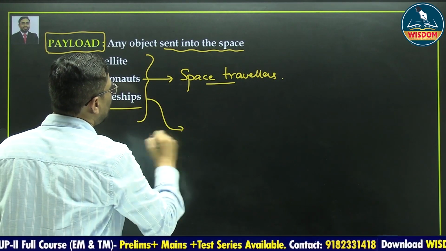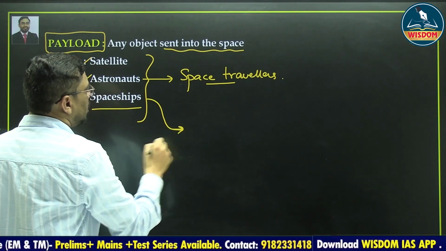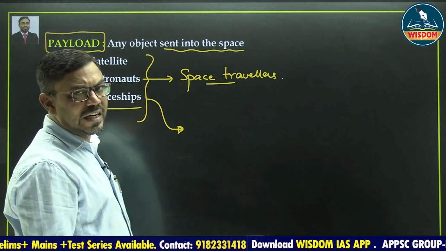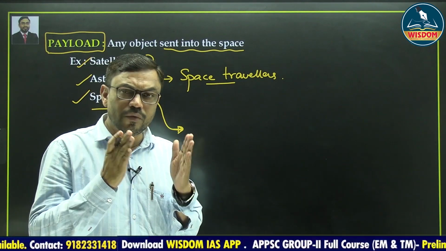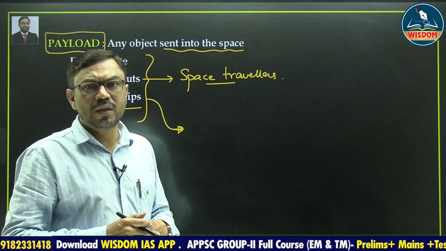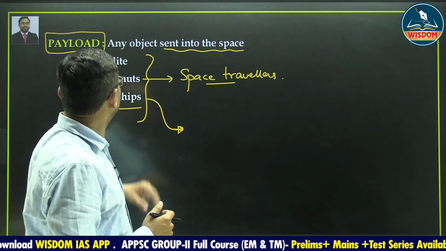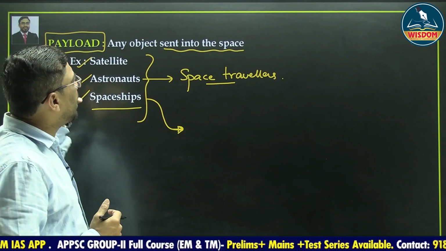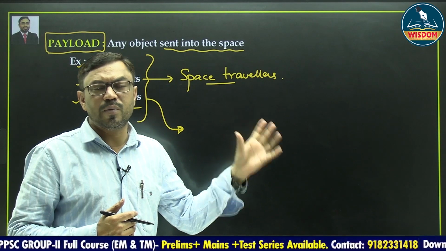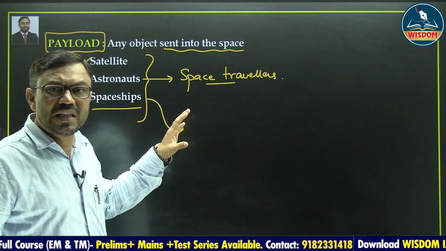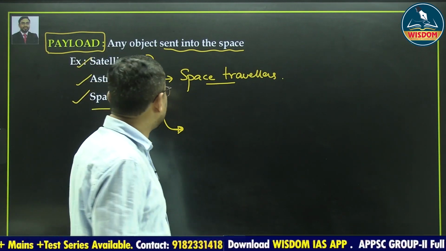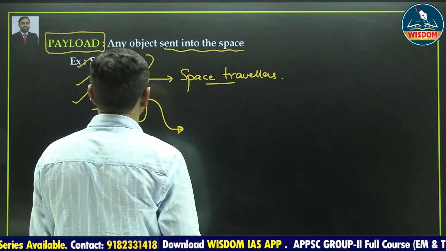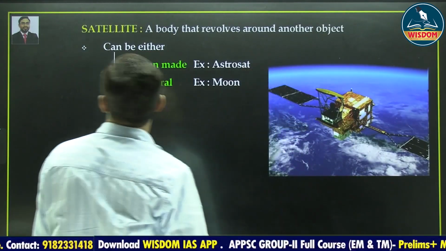These are also objects which are designed to enter into the space, with the help of which we can explore the space. So payload means any object which is sent into the space. The payload may be a satellite, an astronaut, or spaceships, or you can say spacecrafts.